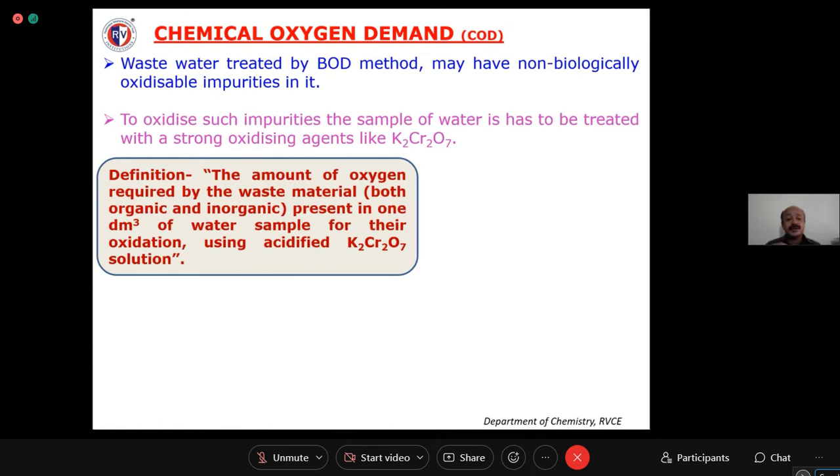So the definition of this COD is the amount of oxygen required by the waste material present in 1 dm cube of water sample, okay, for the oxidation of all the impurities present in the water sample, that is impurity present in 1 dm cube of water sample, by using acidified potassium dichromate solution. Have you understood this? It is very simple. It is the amount of oxygen required by the waste material present in 1 dm cube of water sample for their oxidation using acidified potassium dichromate solution.